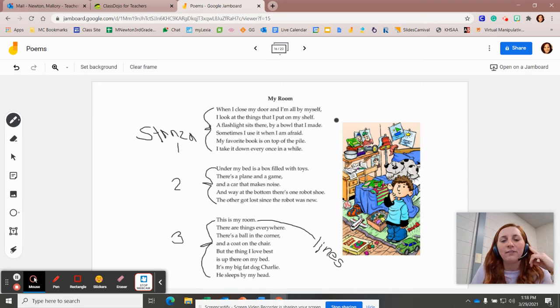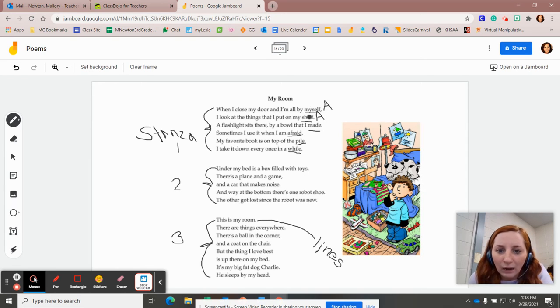So remember, in order to identify the rhyme scheme, we have to underline the last word of every line. Myself, shelf, made, afraid, pile, while. Do you see any rhyming pairs? Myself and shelf is one rhyming pair. Well, I start the first line every time with the letter A. Now, my next letter would be A because shelf and self rhyme. So it's actually an AA pattern. We haven't had that one yet.